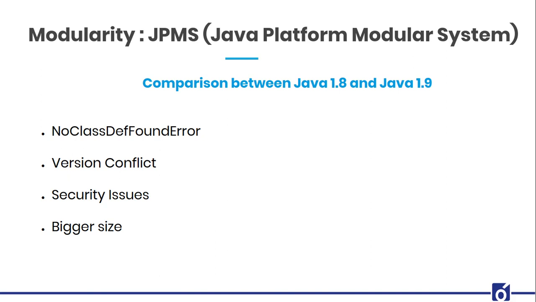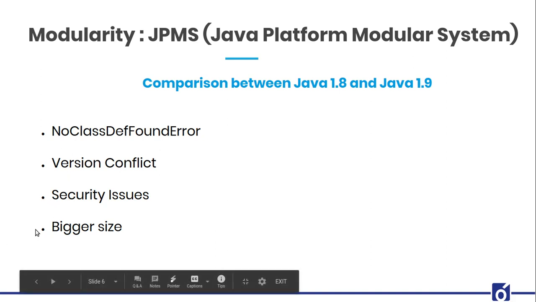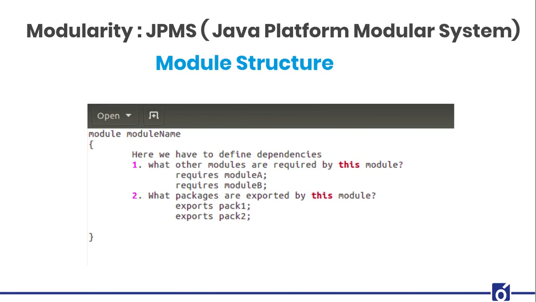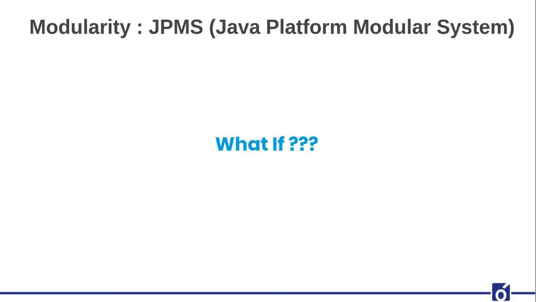Then comes our bigger size. So the third point only implies my fourth point resolution. How? Similarly, just like the third point, if you need a particular class, you have to export the whole jar file inside Java 8. But with Java 9, you can just specify a single module and then you are good to go. There goes the resolution for your bigger size. Modular structure we are done with.